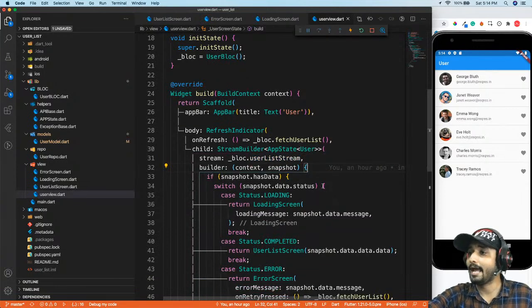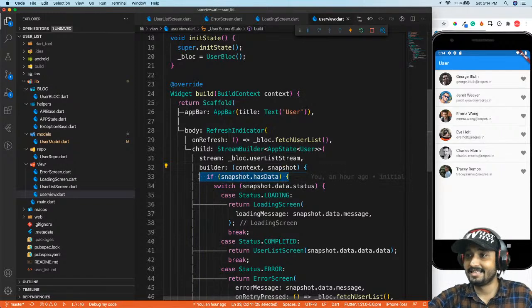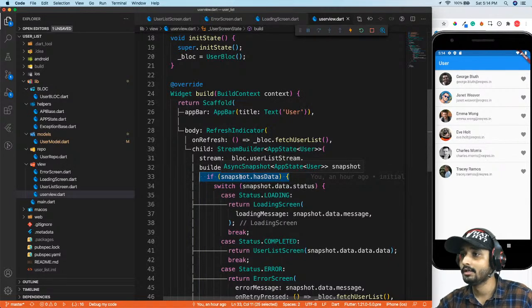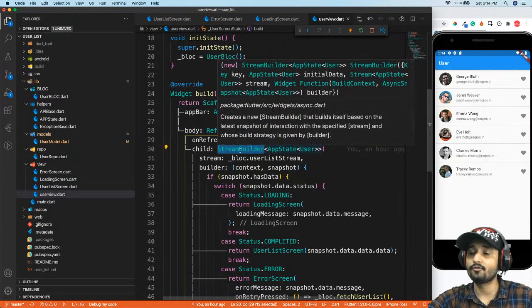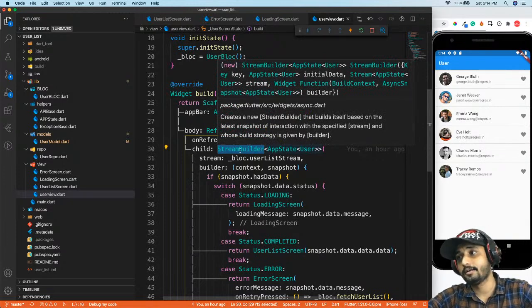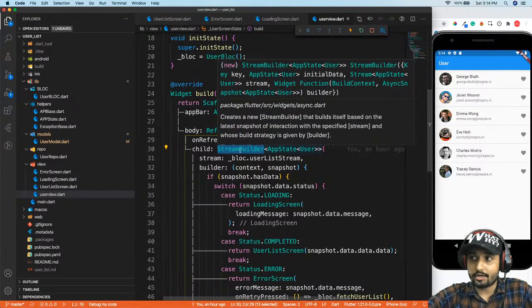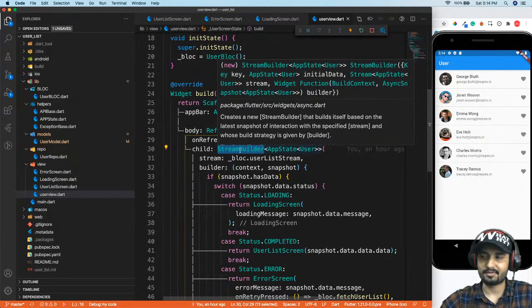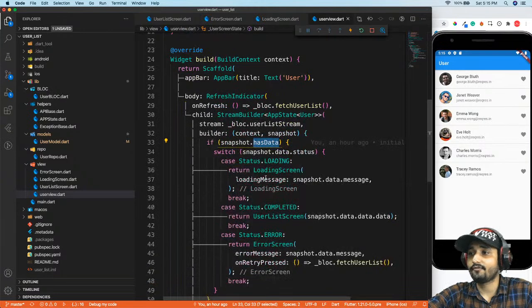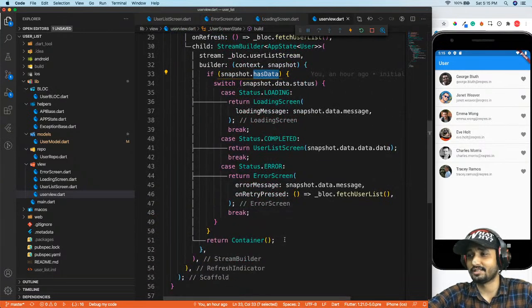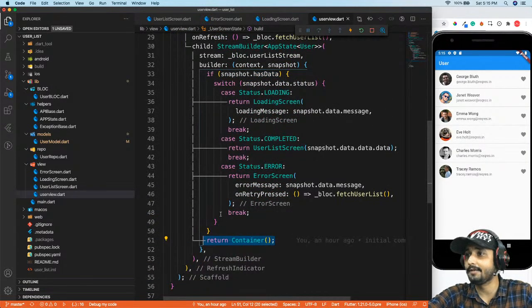Now I will take an if condition where I check whether I have data or not. This snapshot, I mean the stream builder, is capable of telling you whether your snapshot, which is the data coming from the server, has any data or not. If it does not have data, of course we are not going to do anything, we are just going to display an empty screen.